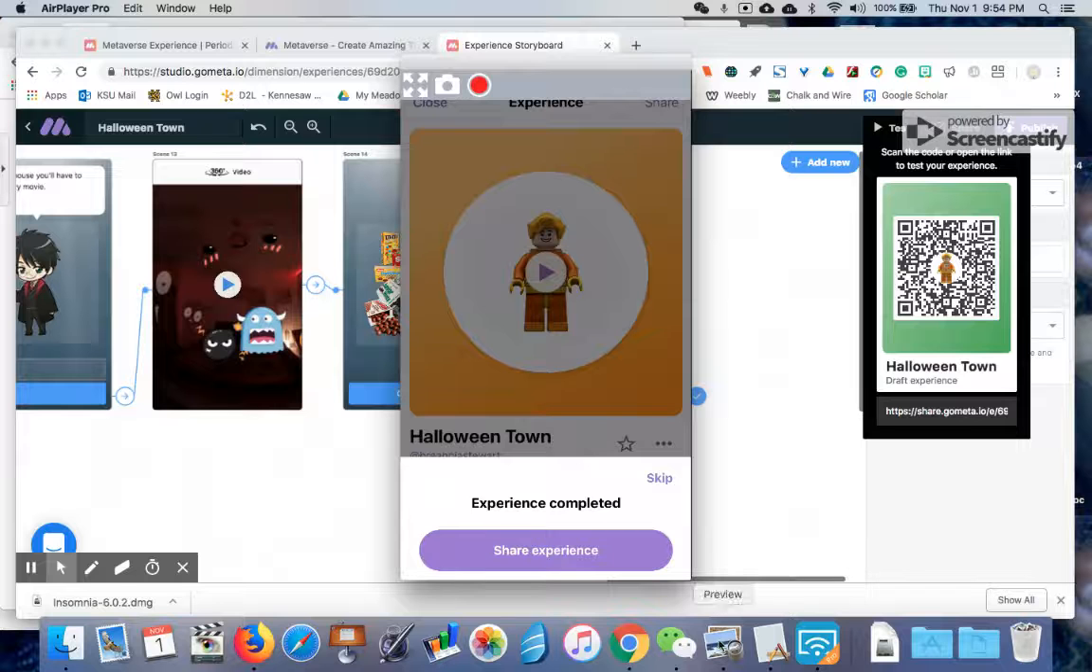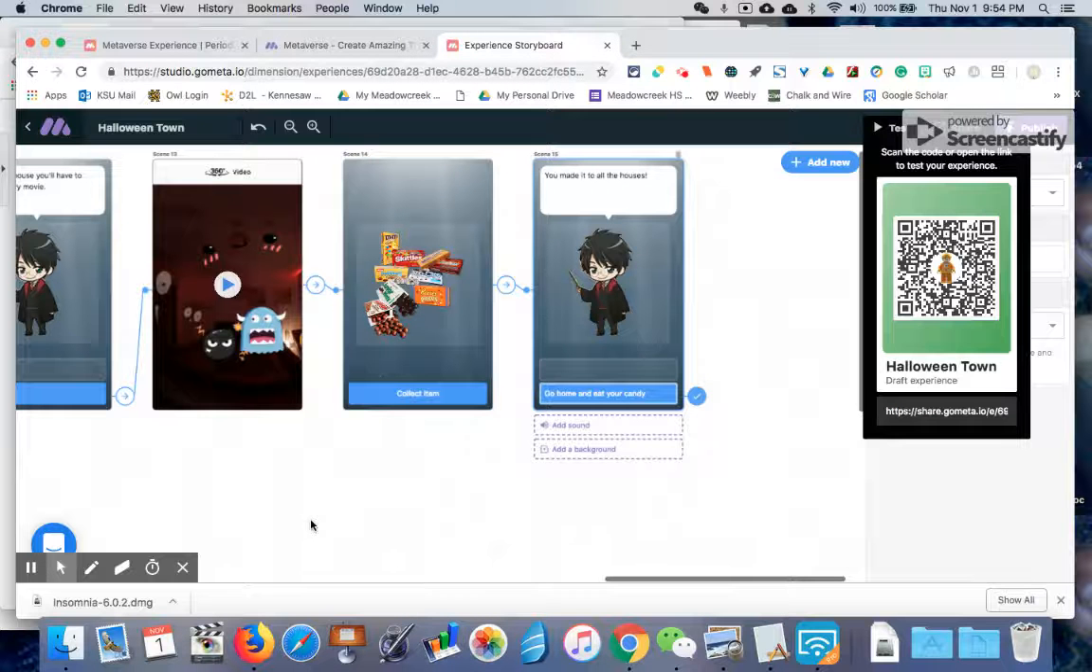All right, so that's Metaverse. It does a lot of other things, but that was just a quick overview of some of the things it can do. There are so many different options of things and experiences that you can add for your kids.